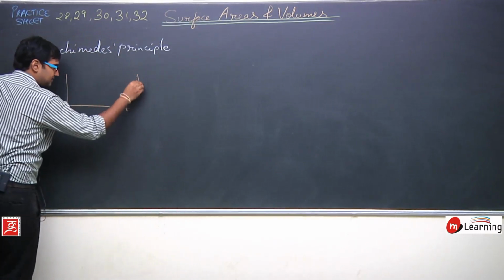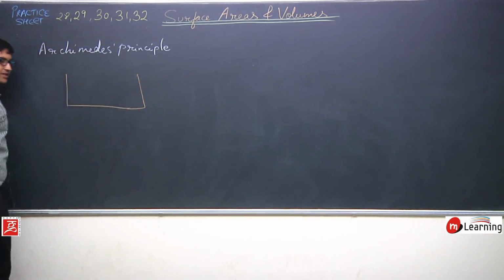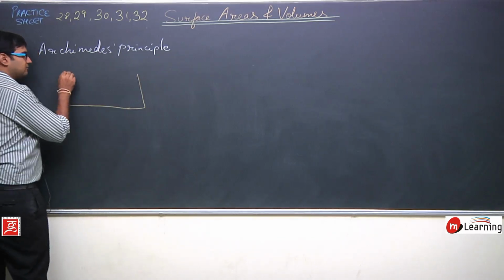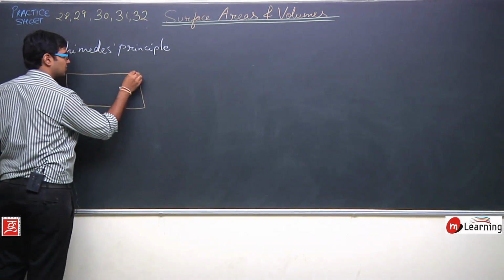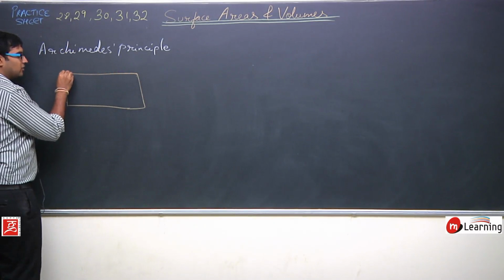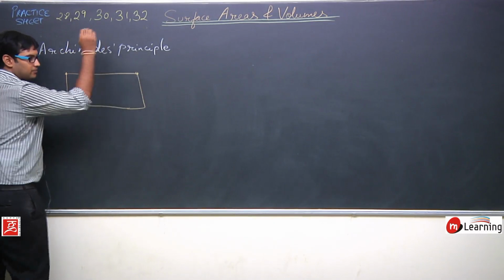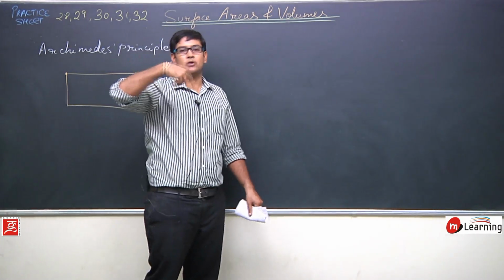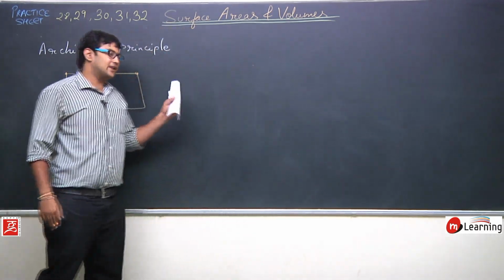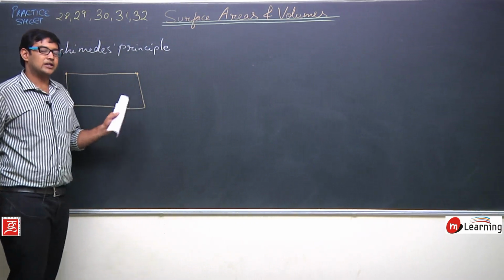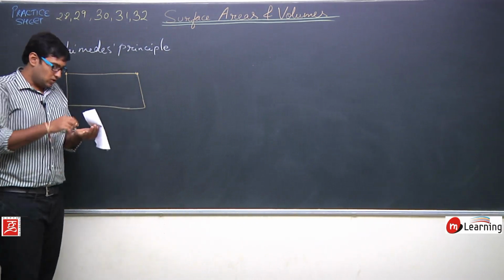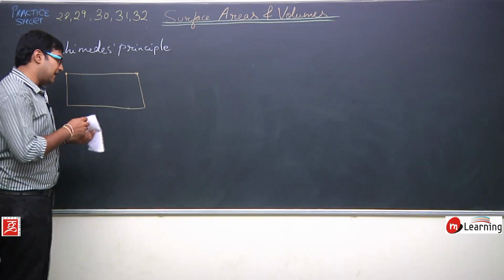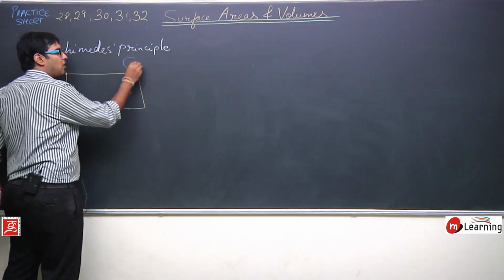Let us say this is a bucket which is filled with water. Okay, this bucket is filled with water till the top. It is completely filled up to its brim, the boundary. So this bucket is full of water. Now what happens if I drop an iron ball?